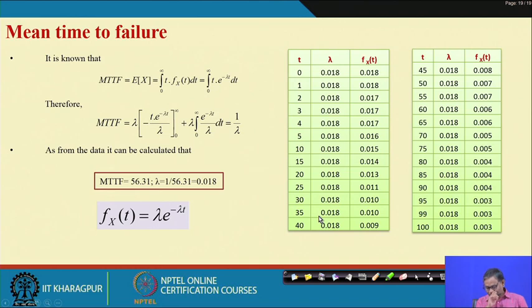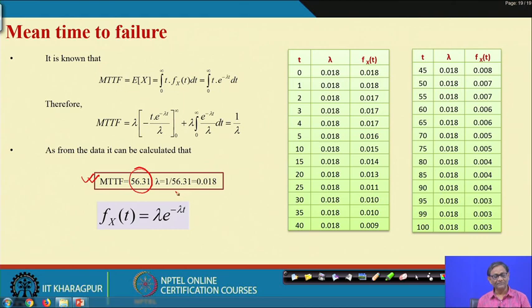So now let us see the example. The example is the same one we discussed in the last class, part 1. We were given 100 data points, and from that data we calculated the mean time to failure. The mean time to failure for that data set is 56.31. That mean time to failure has a relationship with the parameter of the exponential distribution, lambda.